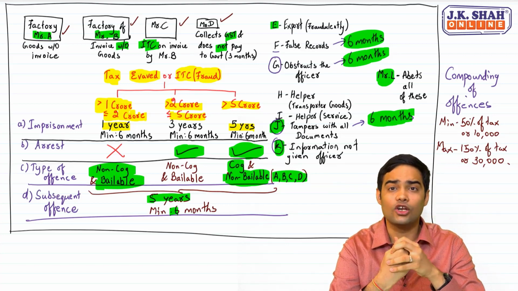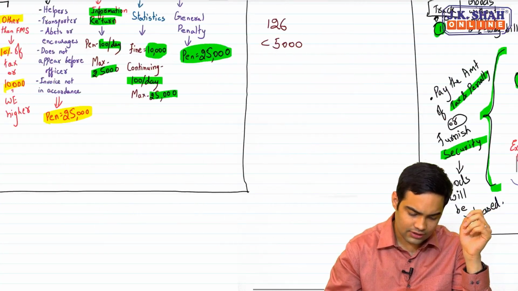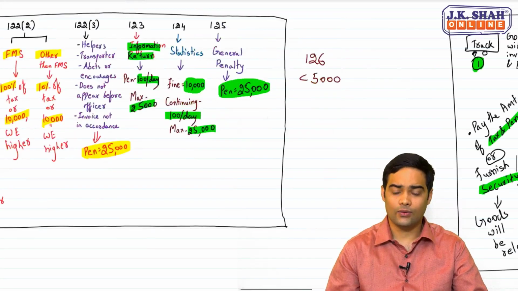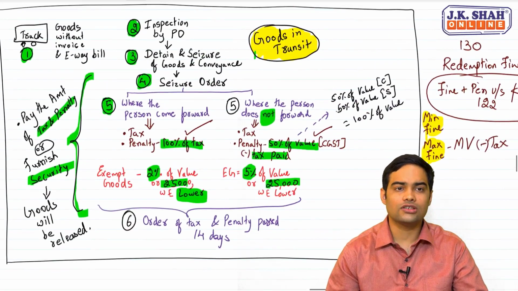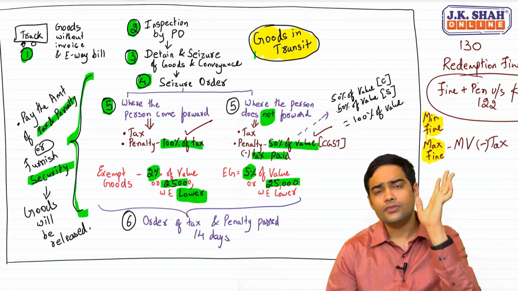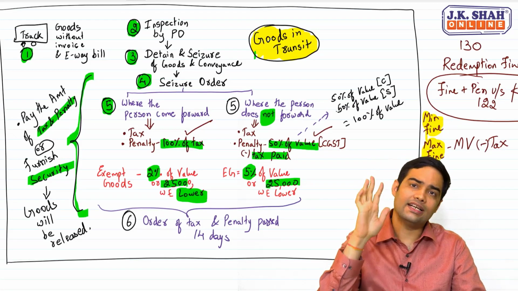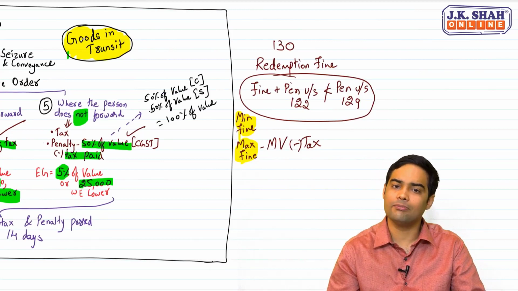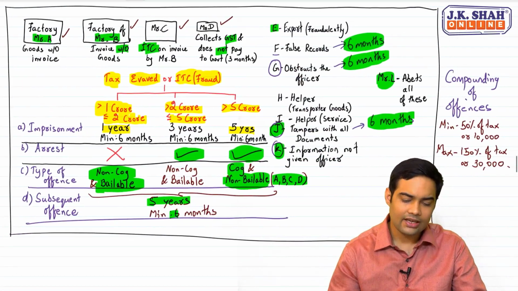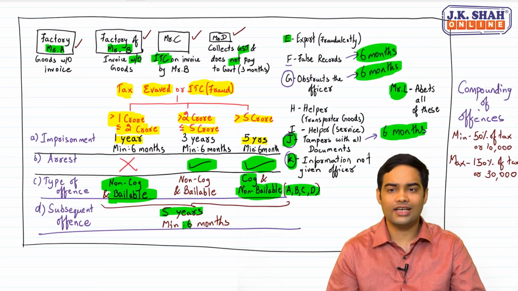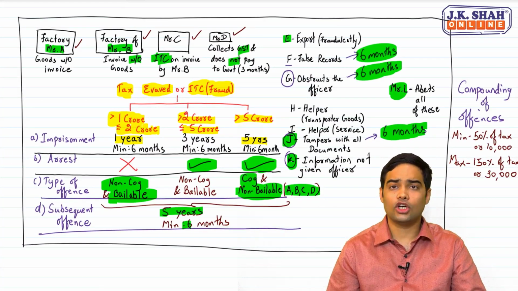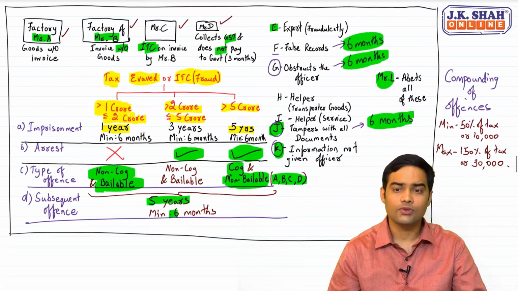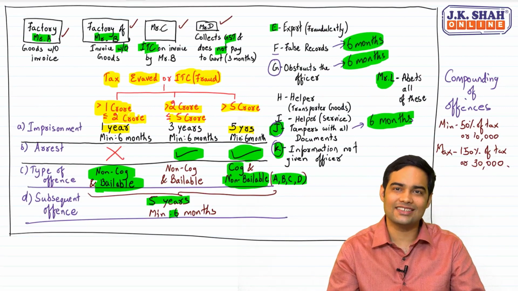So, what have we concluded with? First, we saw this particular thing. 122 to 125 and 126, 128. 129, which talks about a case of goods in transit, penalty applicable in case the documents are not carried. 130 talks about redemption fine, minimum and maximum is provided. And finally, we have 132, which talks about various offences. 69 talks about arrest, and 138, which talks about compounding of offences. Clear with this? Yes, this diagram will help you one day before the examination. See you all.